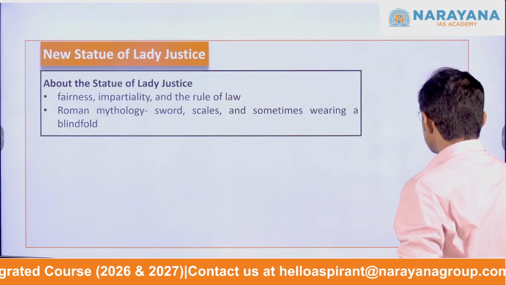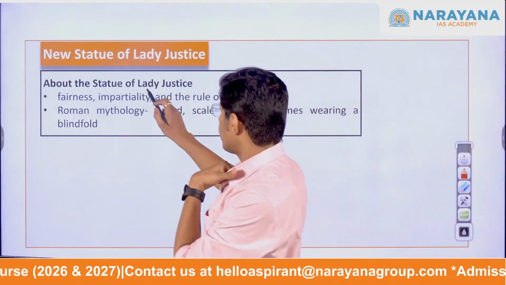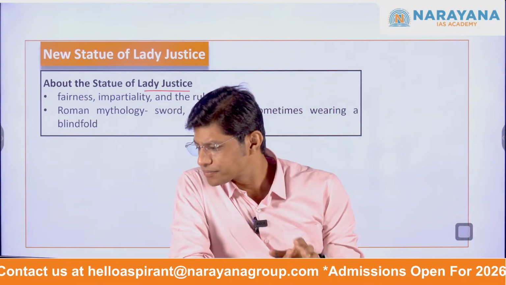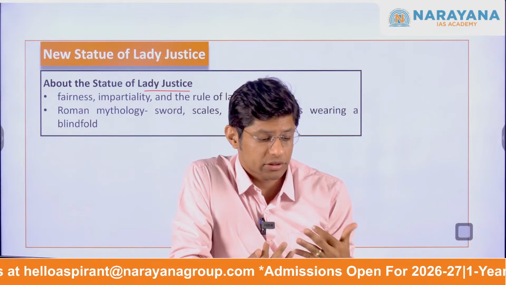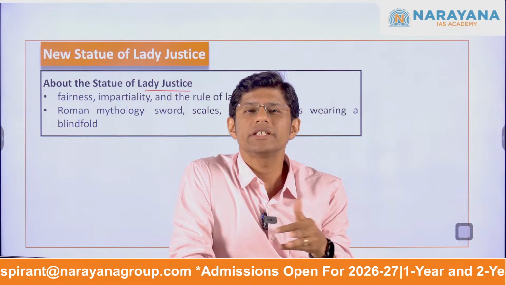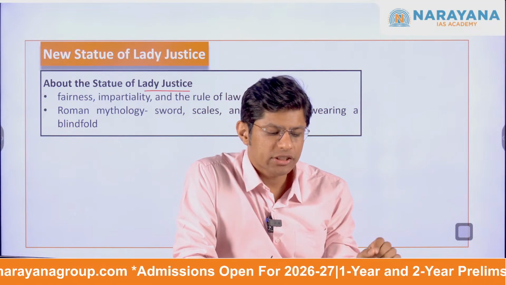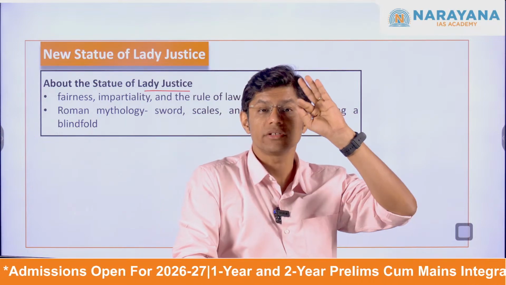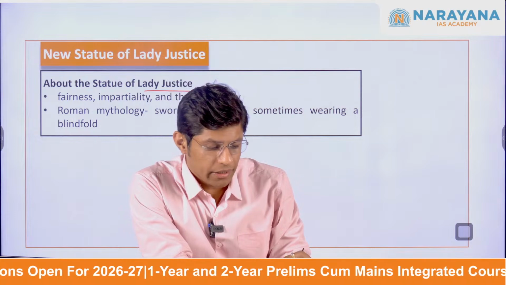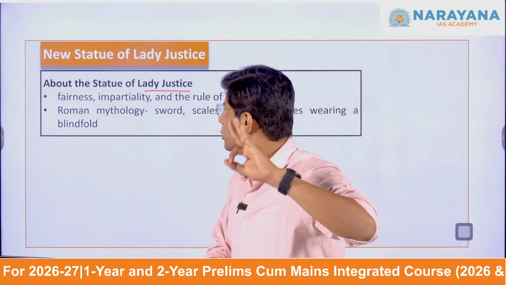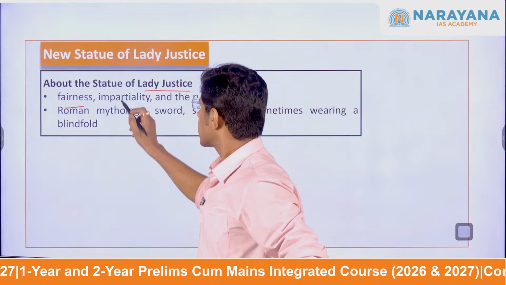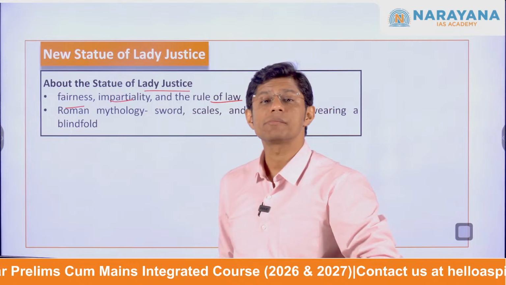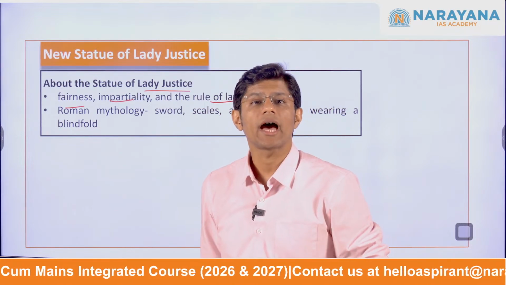Now, let us discuss the statue of Lady Justice. The statue of Lady Justice is a well-known symbol used across the world to represent the judicial system. This lady stands for important values like fairness, impartiality, and the rule of law. This lady symbolizes the principles of fairness, impartiality, and the rule of law.